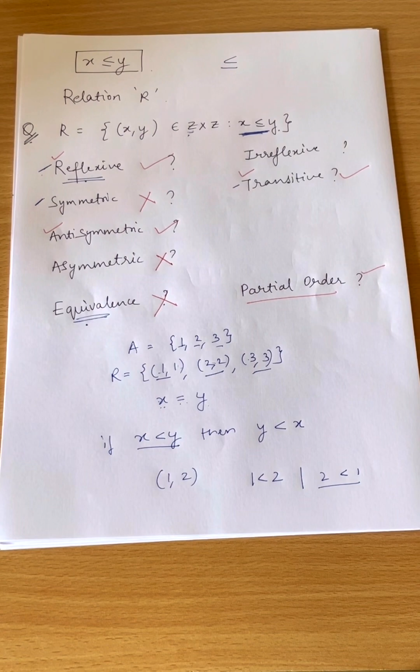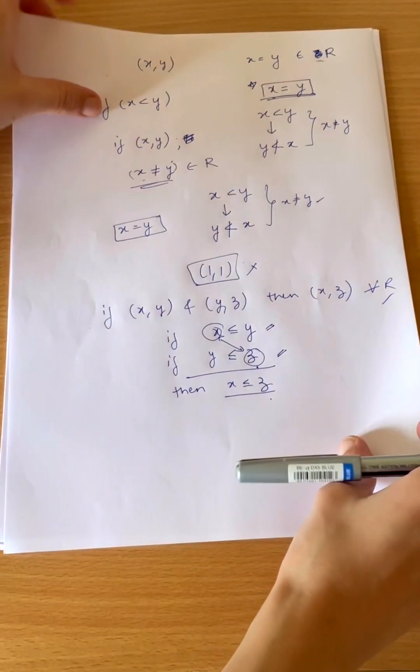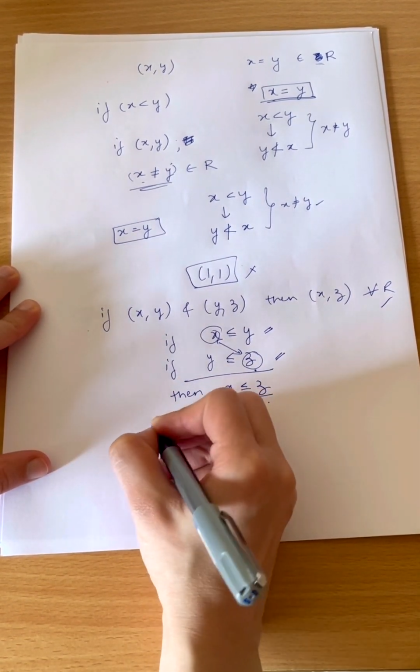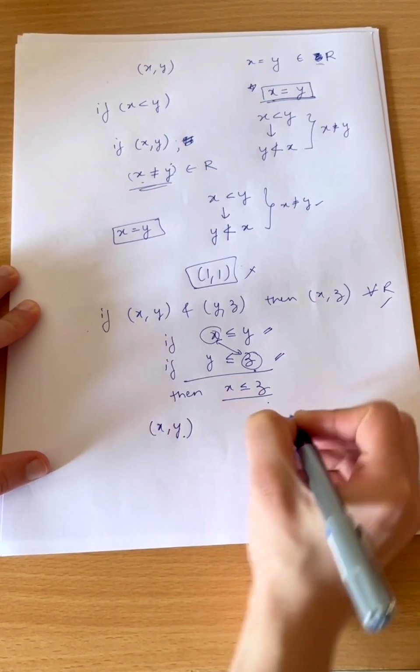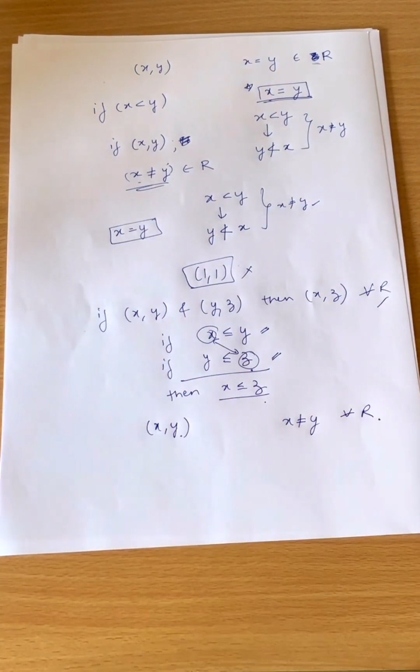So the last one is irreflexive relation. What is irreflexive relation? Irreflexive relation says that if x comma y is present, then x does not equal y for all real numbers. Means in any case, किसी भी केस में 1,1 2,2 सेम कॉम्बिनेशन में सेम नंबर वाले एलिमेंट्स नहीं आने चाहिए.